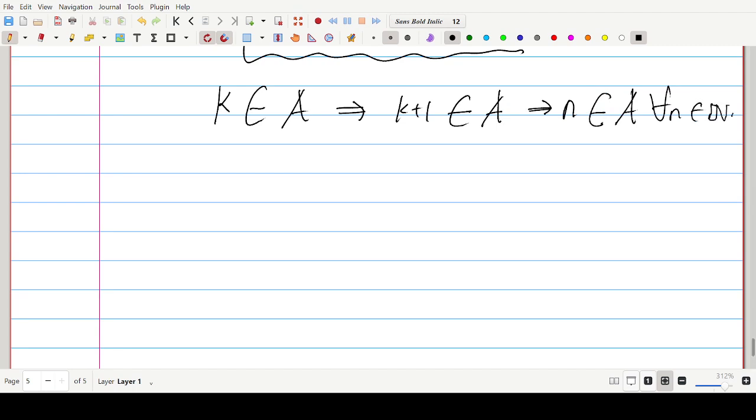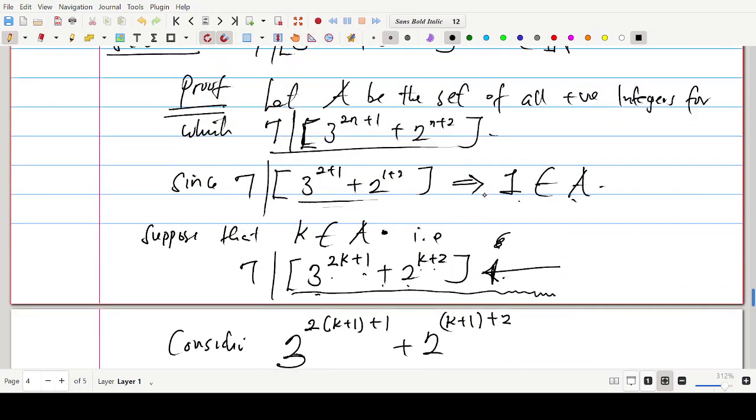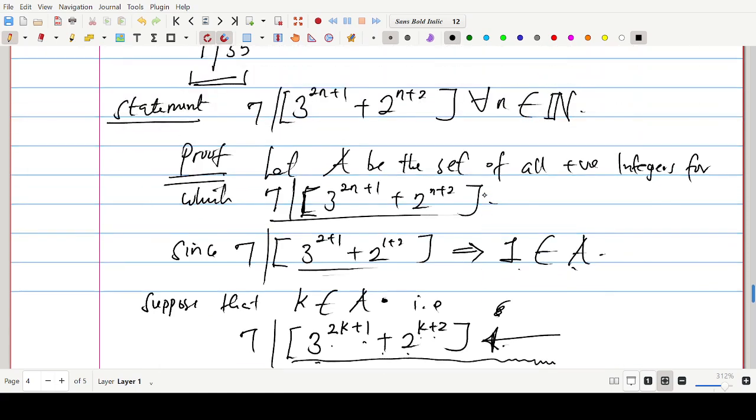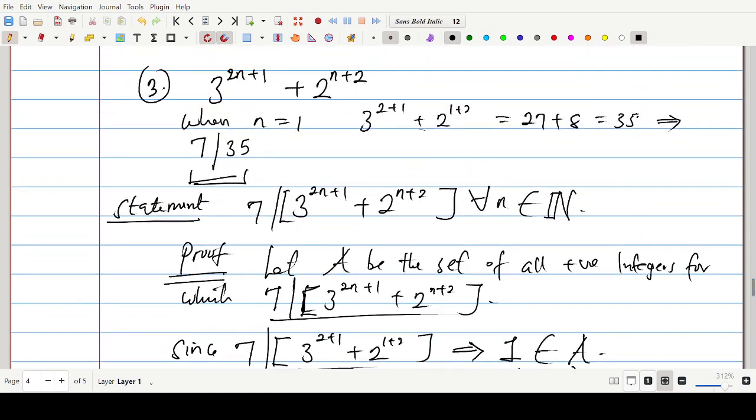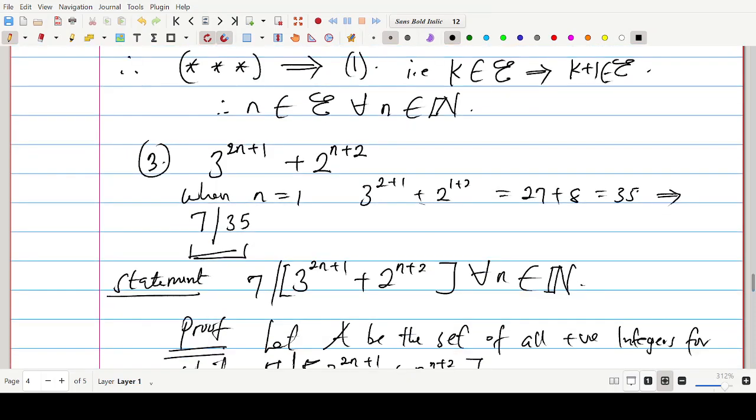So we've shown that 7 can divide this expression for every n. This expression is divisible by 7 for all positive integers. So we've established that, and this completes the proof.